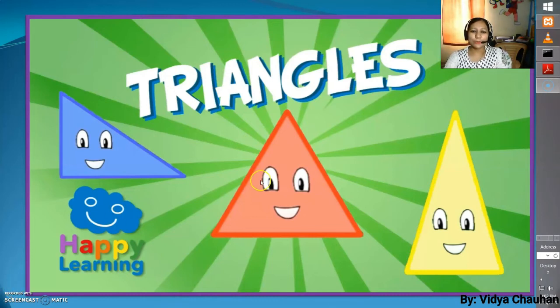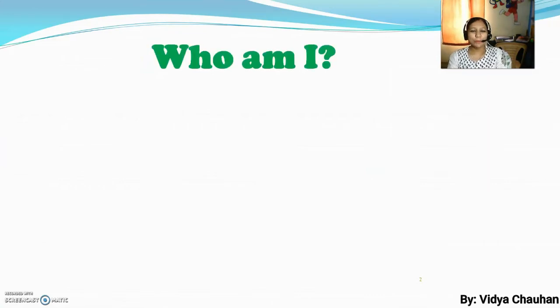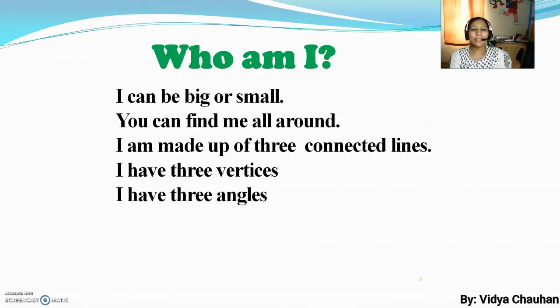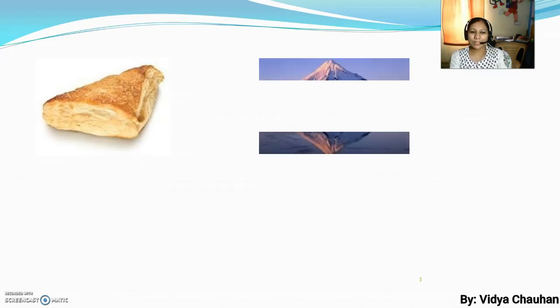So here, students, first let me put a riddle for you all and try to answer it. The riddle is, I can be big or small. You can find me all around. I am made up of 3 connected lines. I have 3 vertices and I have 3 angles. So guess what that figure is. Yes students, you are right. So who am I? Can you guess the picture? What is the shape in this picture?